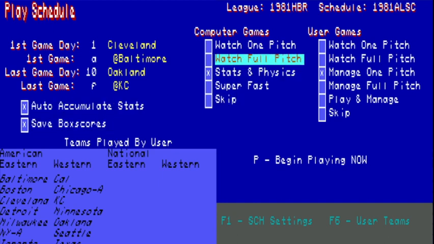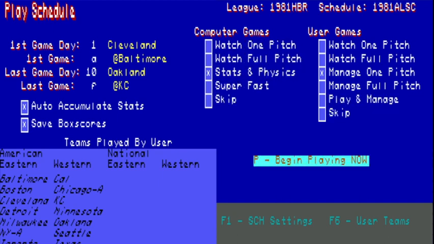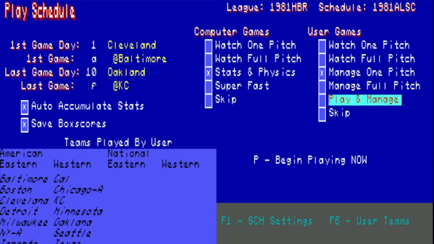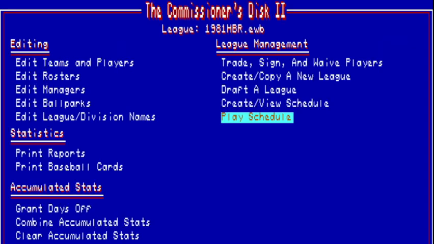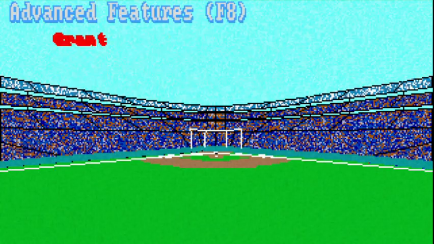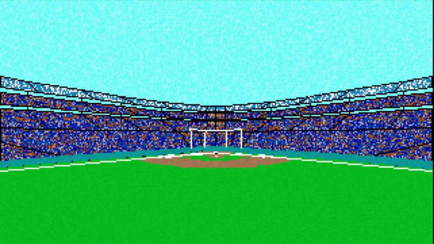This is how quickly they're going to play. I'm not going to run this, but you could have it play 10 games, then look at the stats, and then have it play 10 more games and make adjustments from there. All right, let's back out of this and get back to the main menu.